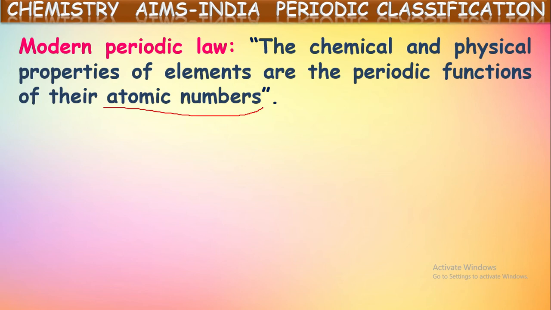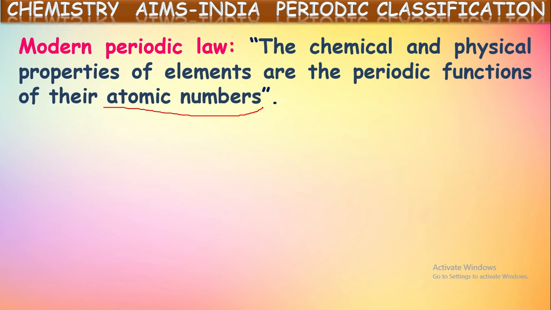That means when elements are written in the increasing order of their atomic numbers, the properties are repeated from one element to another element. So those elements which get the same properties are kept one below another and hence the periodic table is created. Okay, the chemical and physical properties of the elements are periodic functions of their atomic numbers.